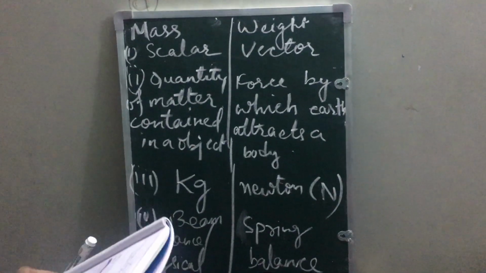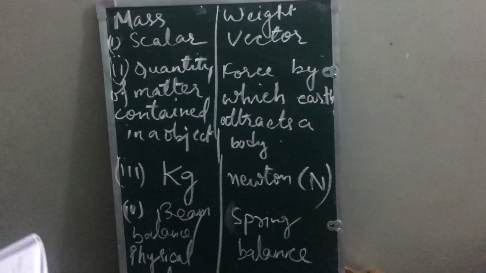Now see, children, today I will explain checkpoint 2. See checkpoint 2, everyone.